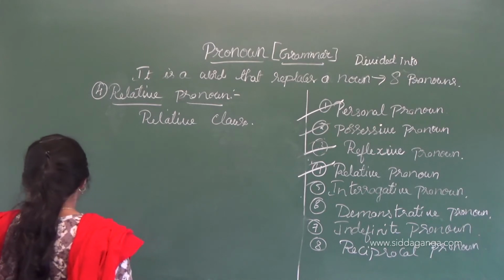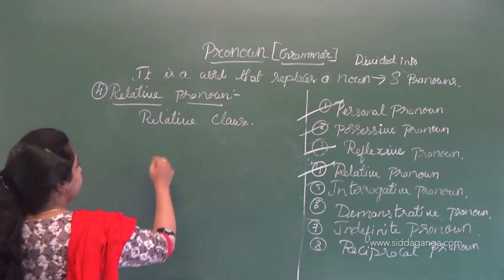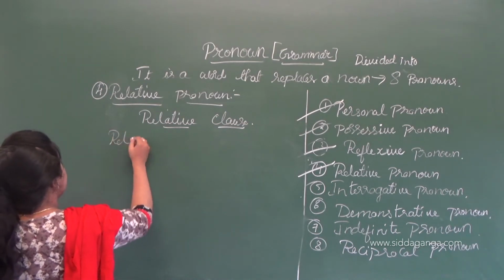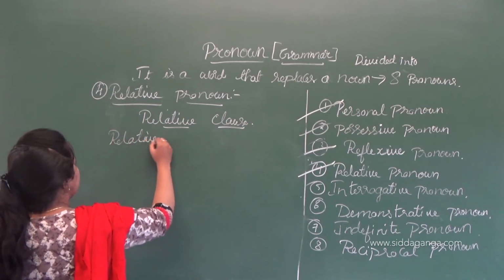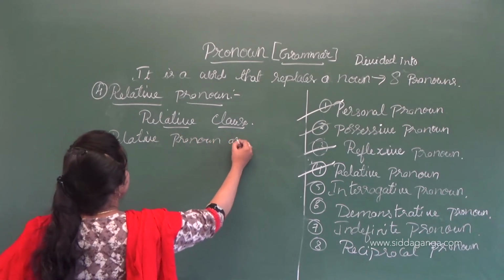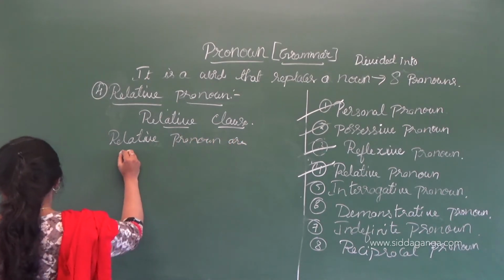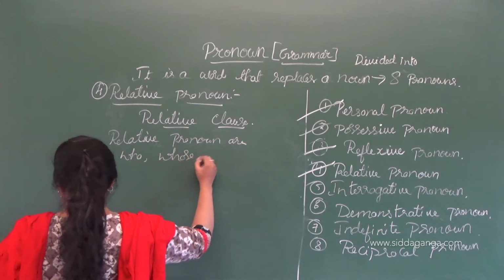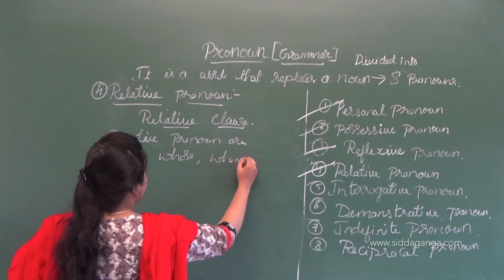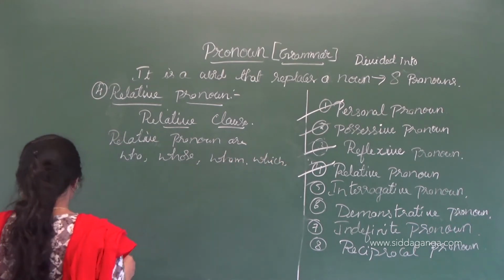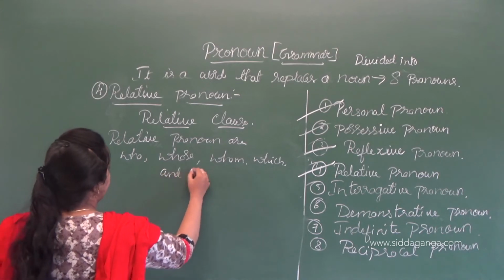So it says about the relative clause, and here I can say the relative pronouns are who, whose, whom, which, and that.